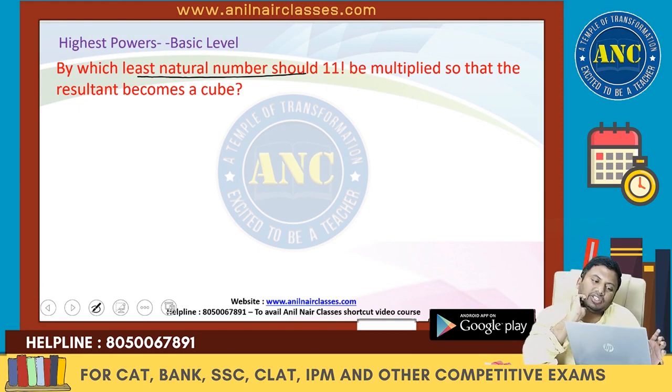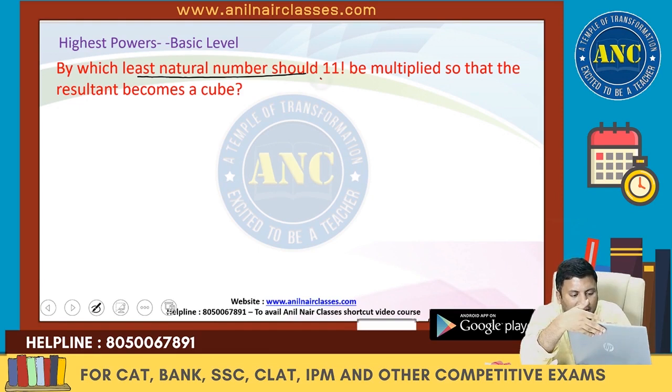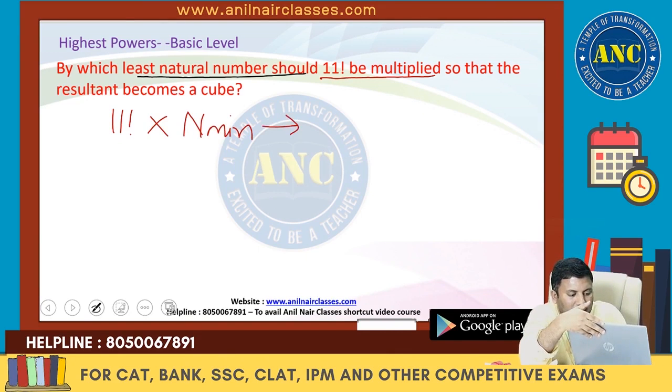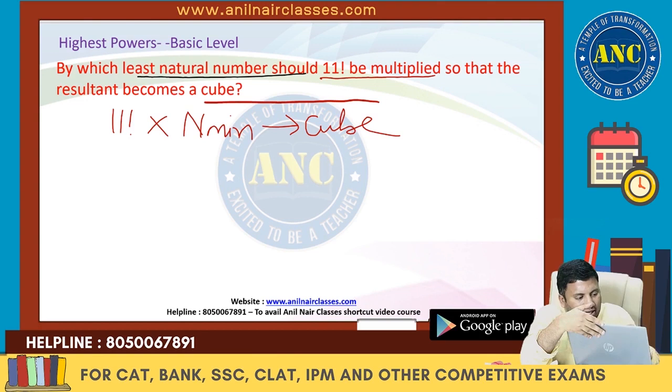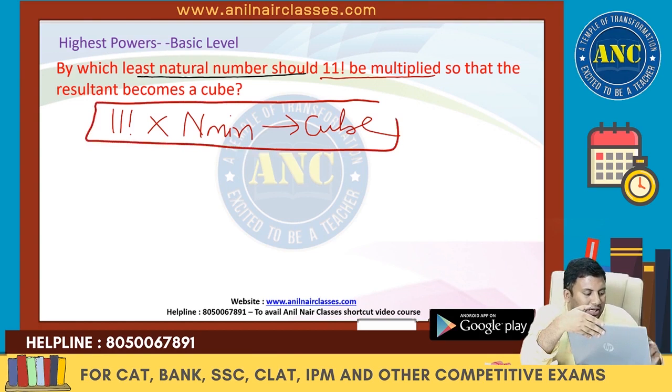By which least natural number should 11 factorial be multiplied? There is a number, 11 factorial. What is the least natural number it should be multiplied by so that the resultant is a cube? I hope the mathematical expression is clear to you. 11 factorial, when multiplied by n minimum, the answer should be a cube.